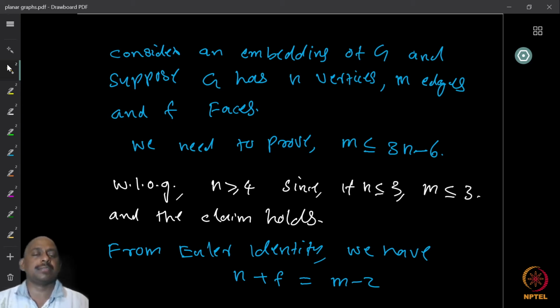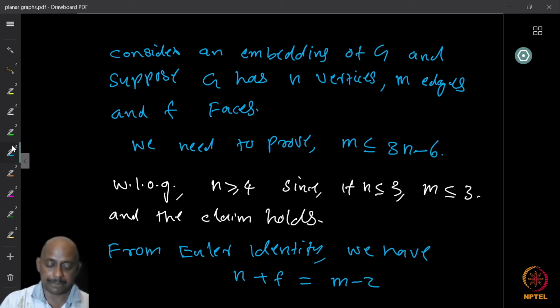Now we will assume that n is at least 4, because the case of 3 is done. So let us start with the assumption that we have at least 4 vertices, and we have the Euler identity. The Euler identity says that the number of vertices n plus the number of faces f is equal to the number of edges m plus 2.